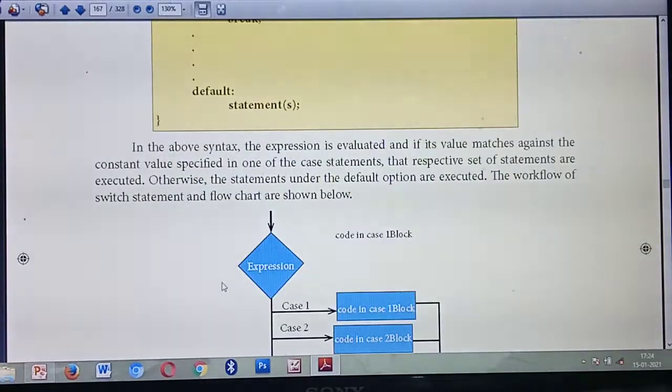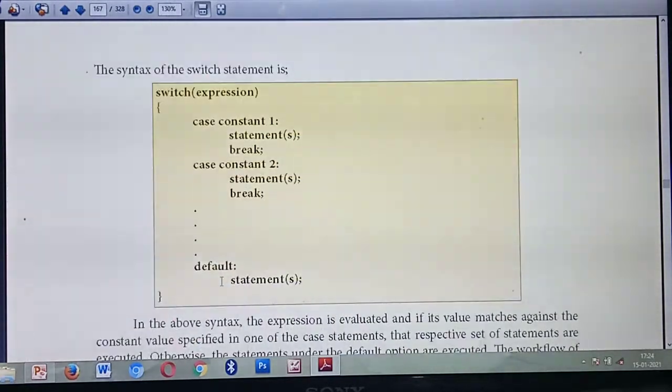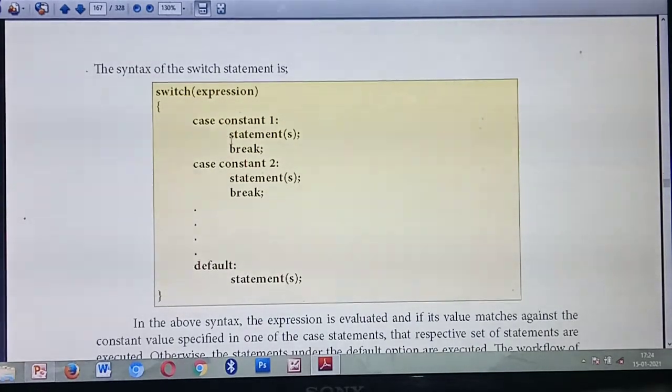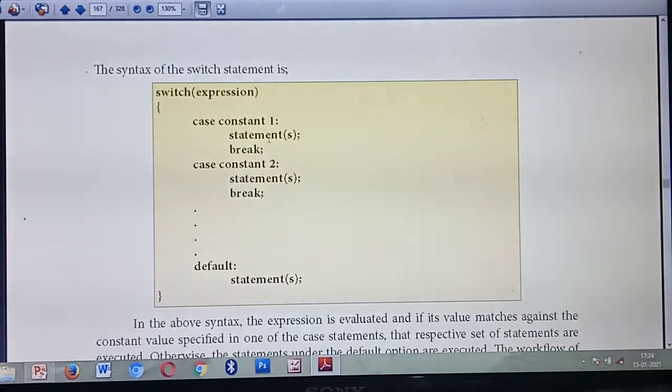Very, very important. So how this code works, listen. First you are giving some condition inside the switch statement, and first it will check the condition. Among the cases you are giving, case 1, case 2, case 3, case 4, case 5, like this, any one of the cases will be true.